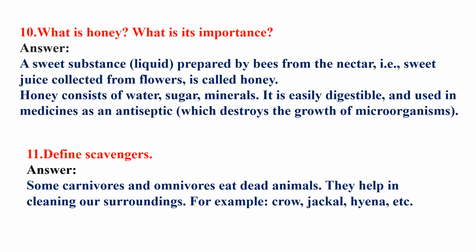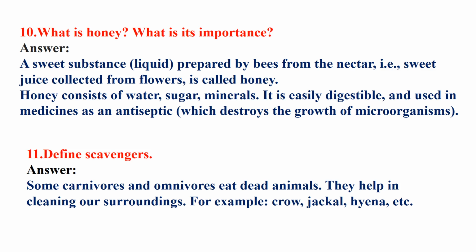Next, define scavenger. Scavengers are some carnivores and omnivores that eat dead animals. I have already shown you in a slide video division class what you mean by scavengers. I have also shown you some pictures, I think of a hyena or crow.